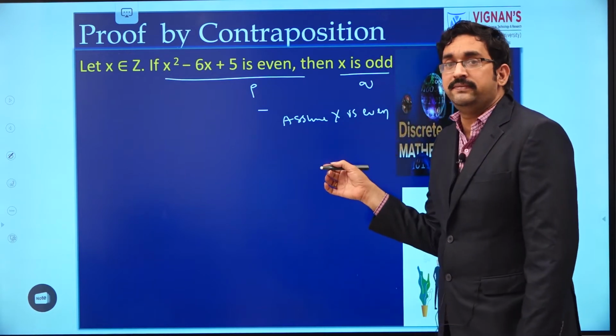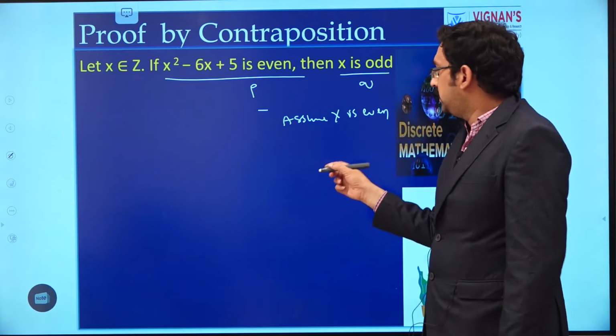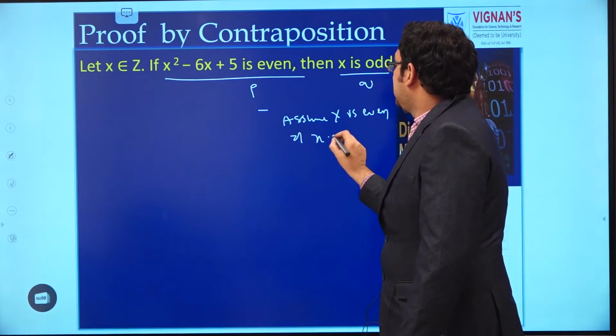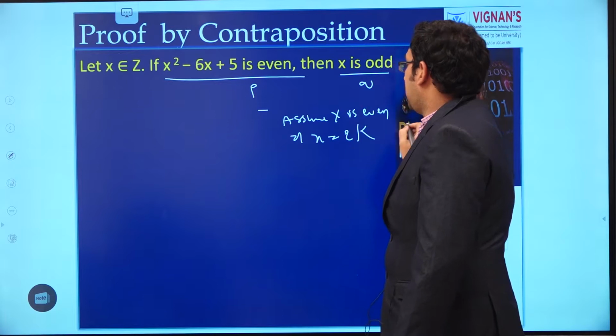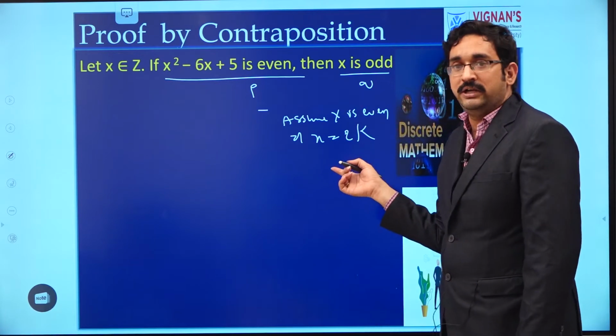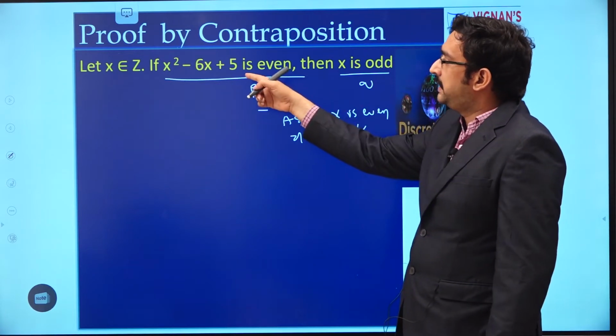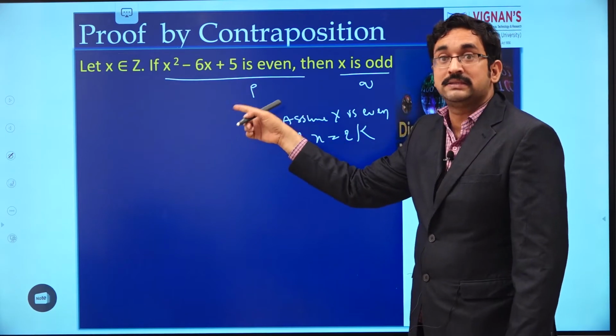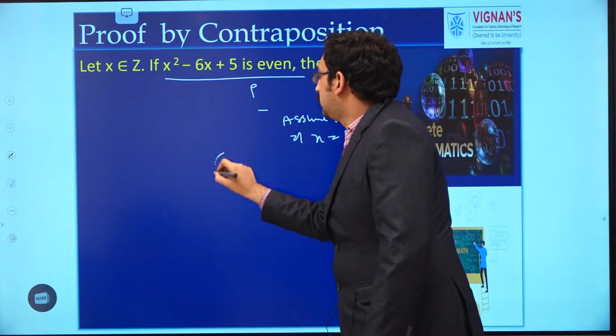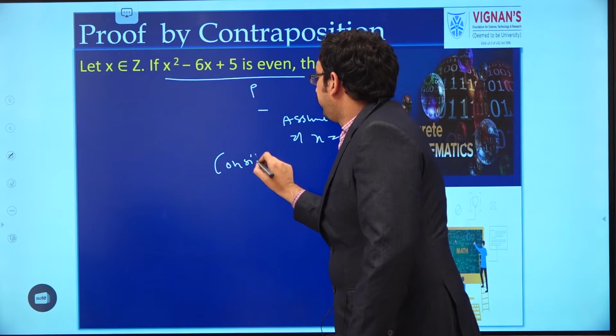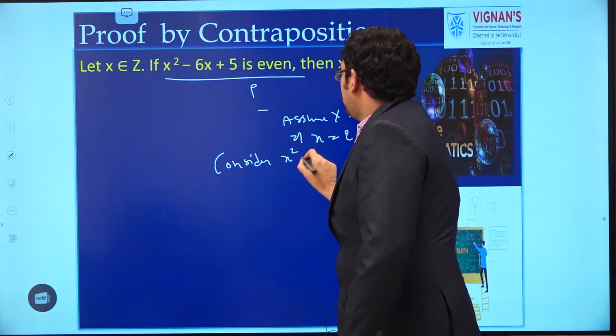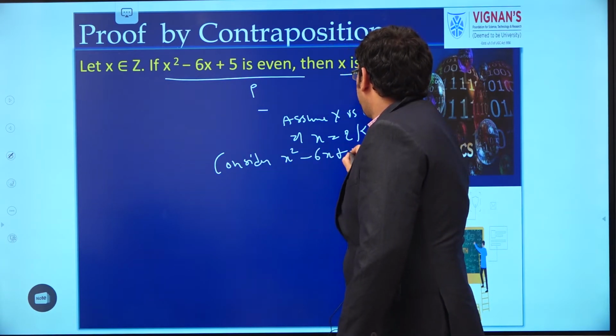If x is even, by the definition of even integer, we can write x equal to 2 into some k, where k is some integer. Now consider x square minus 6x plus 5.